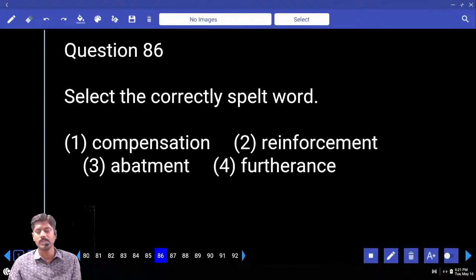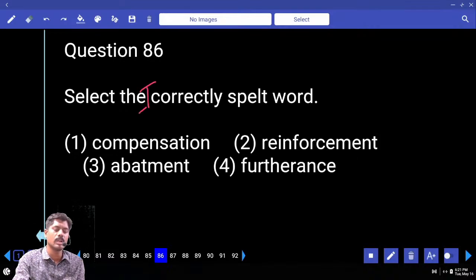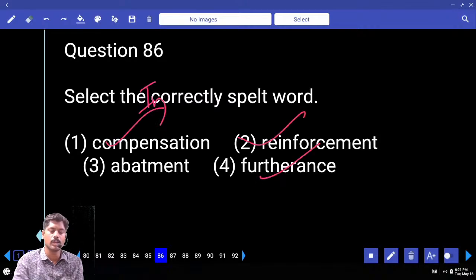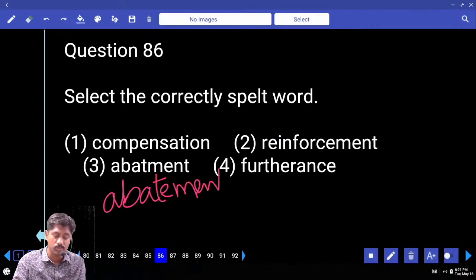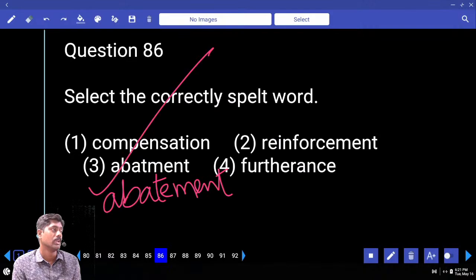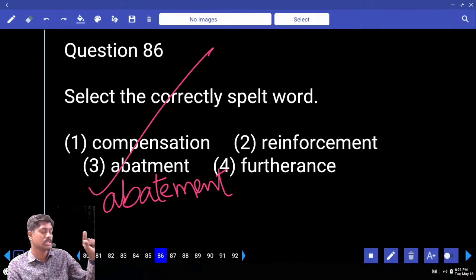Correctly spelled: compensation, reinforcement, abatement, furtherance. Actually incorrectly spelled రావాలి, ఎందుకంటే ఇది కరెక్టే, ఇది కరెక్టే, ఇది కరెక్టే. ఆన్సర్ is abatement. ABATE. ఇది wrongly spelled. This is the incorrectly spelled. Rest of the spellings are correct only. Abatement means reducing, subside.